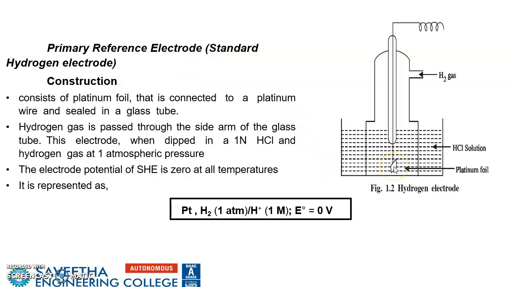We have a platinum foil coated with platinum black, connected to a platinum wire, enclosed in a glass envelope through which hydrogen gas is bubbled at 1 atmospheric pressure, and immersed in hydrochloric acid of 1 molar concentration. It is represented as Pt, H2 (1 atm) | H+ (1 M), and its electrode potential is taken as 0 volts.